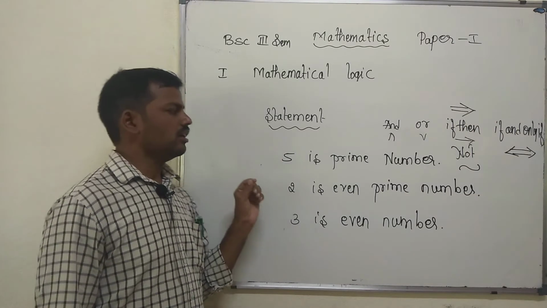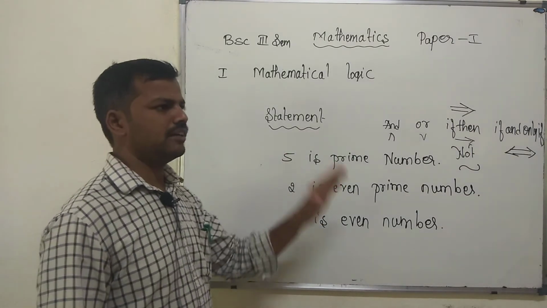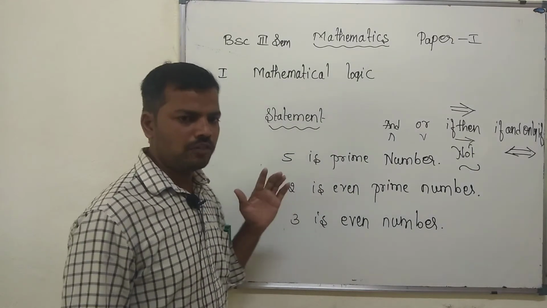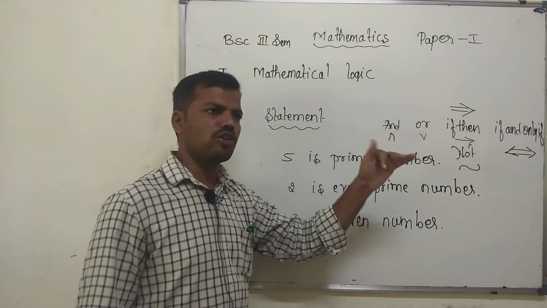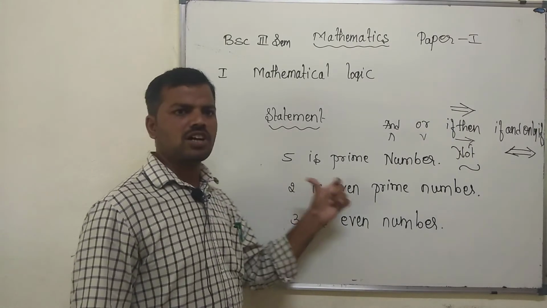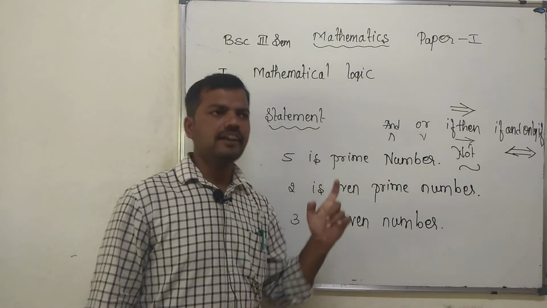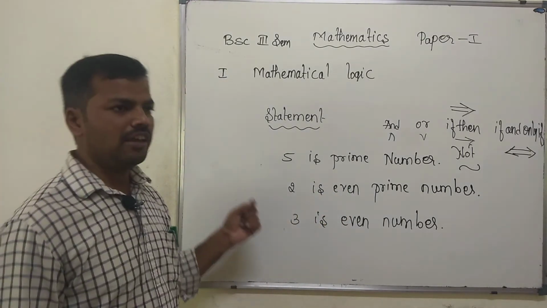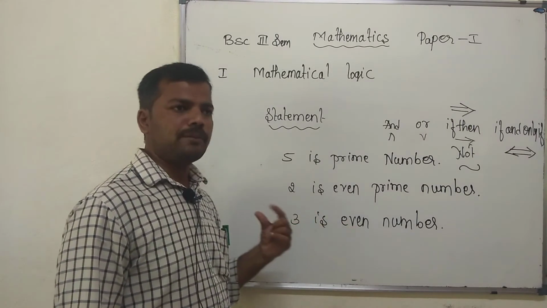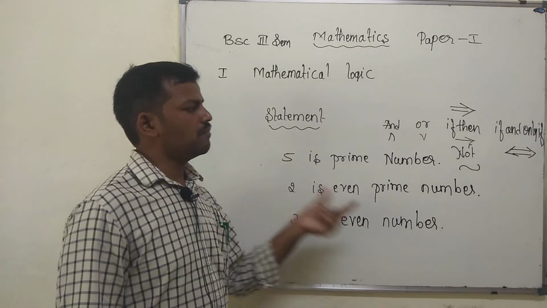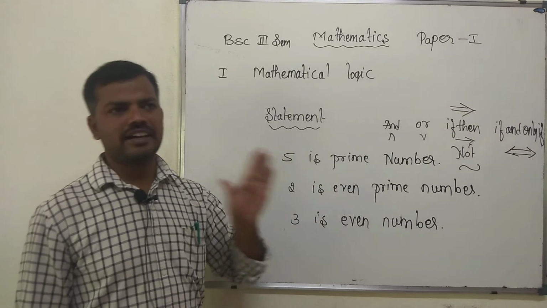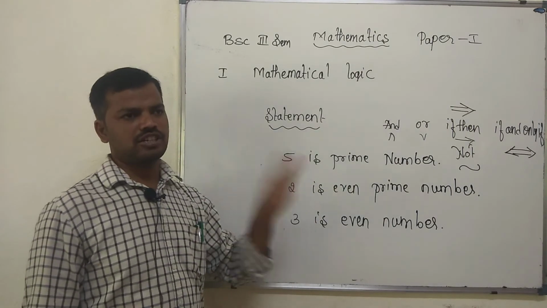What is a tautology? If the given compound statement is true for all conditions of its component statements, then it is called a tautology. If the compound statement is false for any one of the conditions of the component statements, then we call it a contradiction.